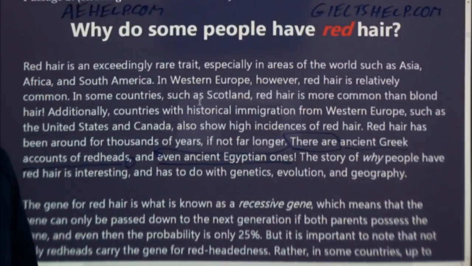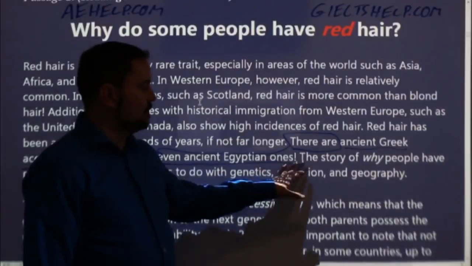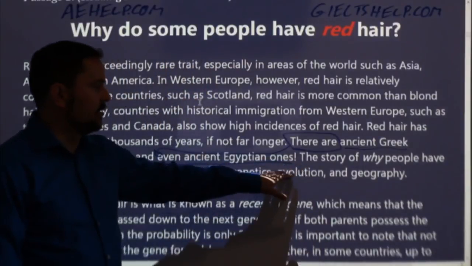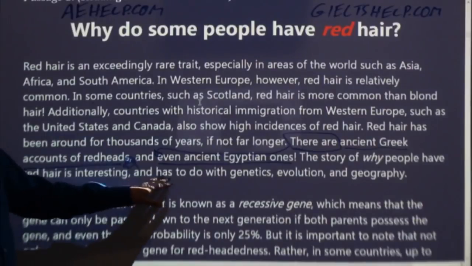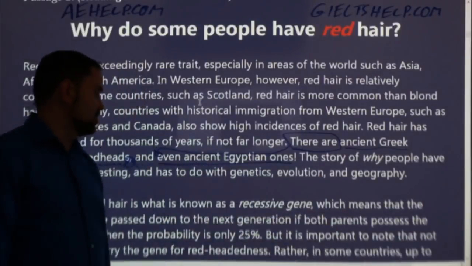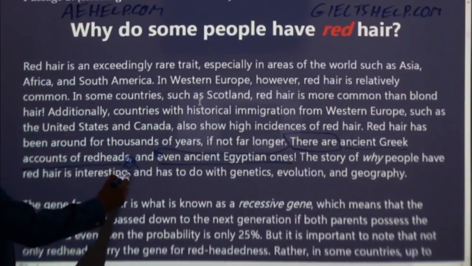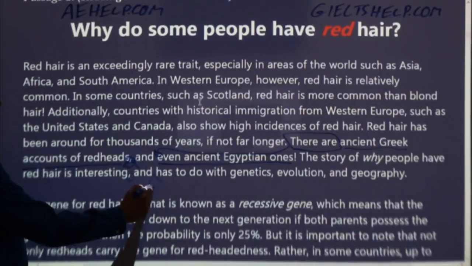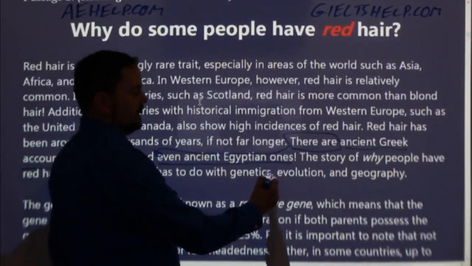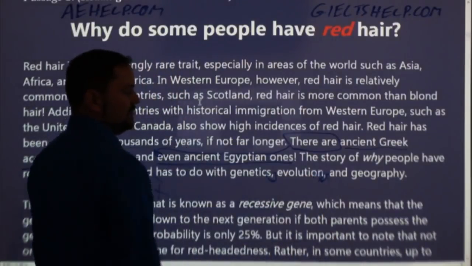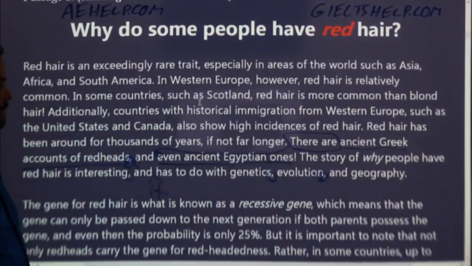Jignesh says, but it isn't necessary. And Jignesh, I absolutely agree with you. I would take out that comma also. Okay. Now, let's finish this up and I'll show you one interesting thing for today. Okay. So the story of why people have red hair is interesting and has to do with genetics, evolution, and geography. So here, same thing. There's a missing "it." So it could be seen as joining two sentences. And then here it's a list. We don't need that one, okay, necessarily.